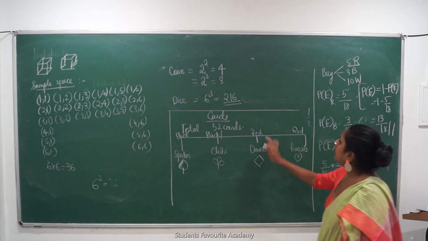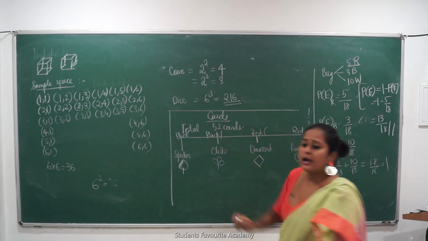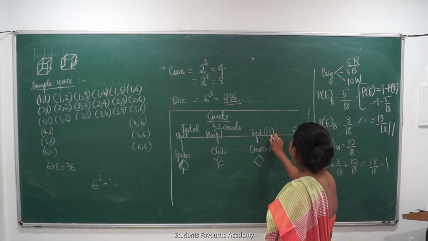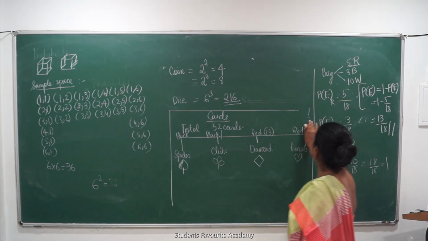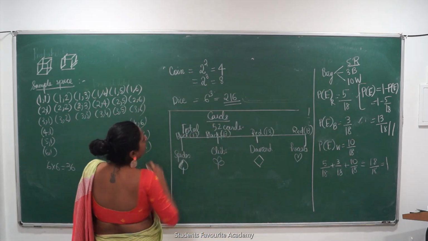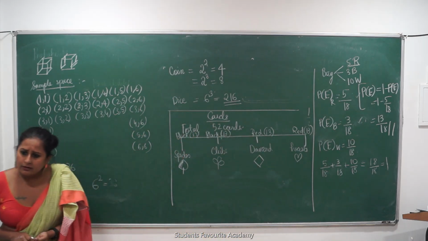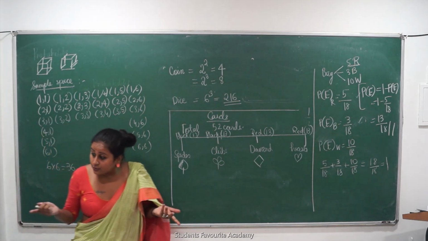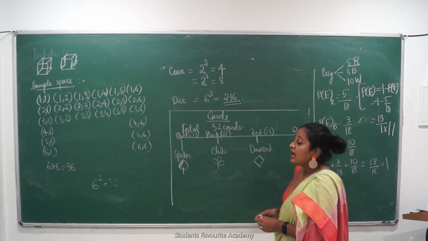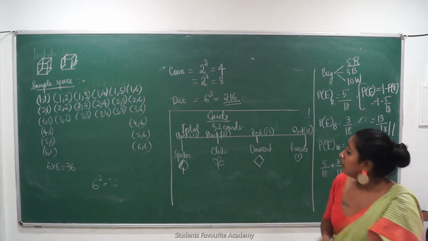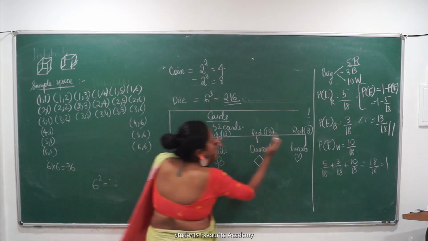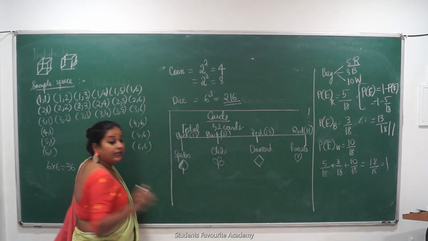So can I say, if 52 cards are split equally into 4 sections, each section will have 13 cards each? 13 into 4 is 52 or not? So can I say how many black cards do I have there? 26. How many red cards do I have? How many spades do I have? 13. How many hearts do I have? 13. Now, in each of these spades, clubs, diamonds and hearts, there are 3 face cards.